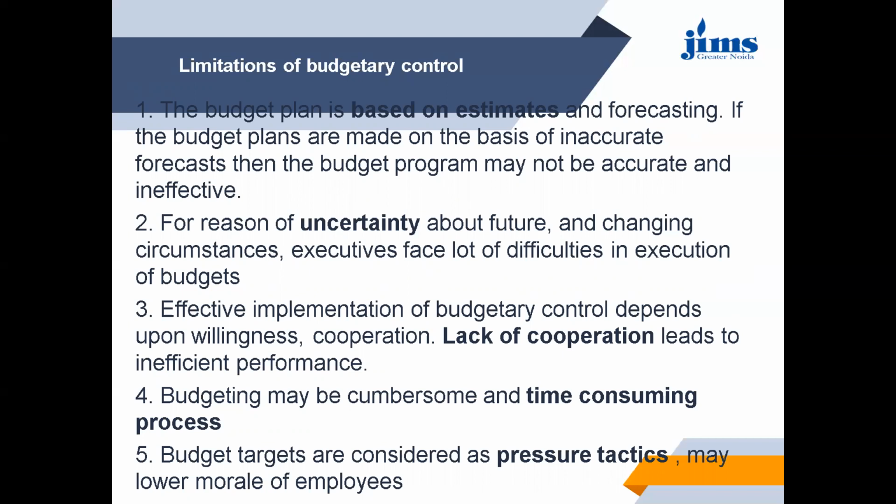Next limitation is that effective implementation of budgetary control depends upon willingness and cooperation. So lack of cooperation leads to inefficient performance. Other limitation can be that budget is cumbersome, time-consuming process, and budget targets are generally considered as special tactics, so it may lower the morale of employees.